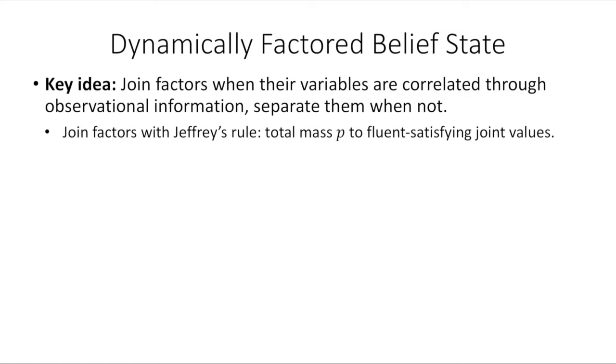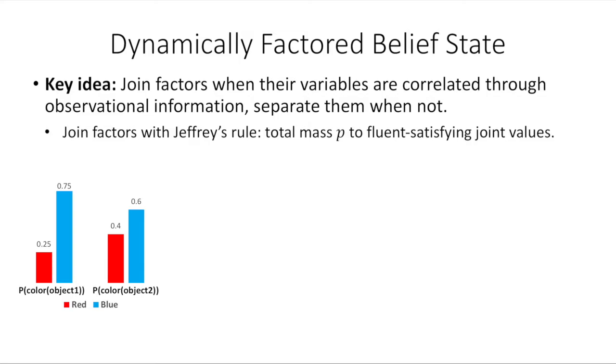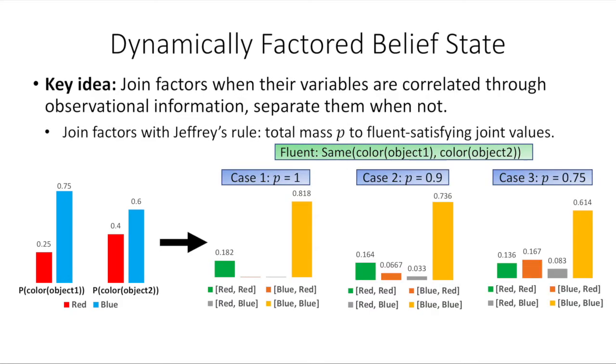For example, suppose that initially the robot maintains a distribution over the color of object 1 and another distribution over the color of object 2, each of which could be either red or blue. Now the robot receives observational information that the color of object 1 and the color of object 2 are the same. For 3 different values of p representing the confidence in this fluent holding true in the environment, the new posterior distribution is shown. Notice that the total probability mass given to joint values where the color of object 1 and the color of object 2 are the same is p.